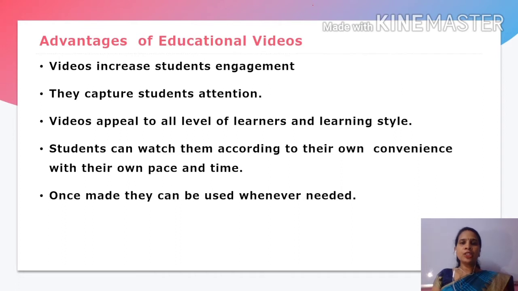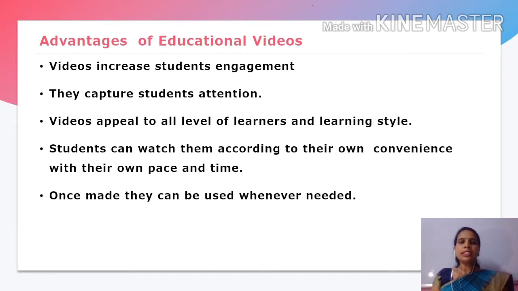In fact, educational videos have advantages over online classes also, since for online classes we need to be connected at a particular time, but these videos can be used by the students according to their own convenience. Videos increase students' engagement. They keep them involved throughout the lecture. They capture student attention, and these videos have universal appeal to all levels of learners and every learning style. Students can watch them at their own pace and time.